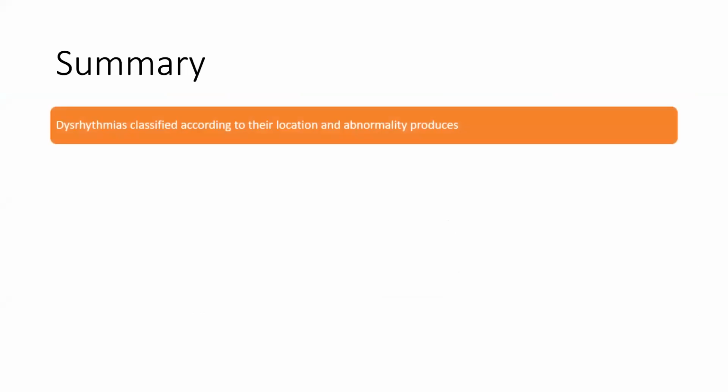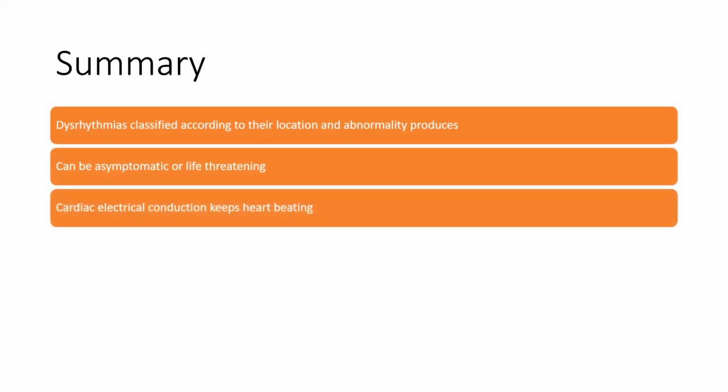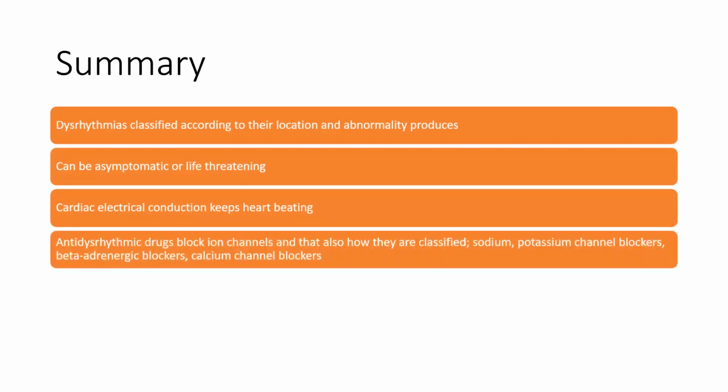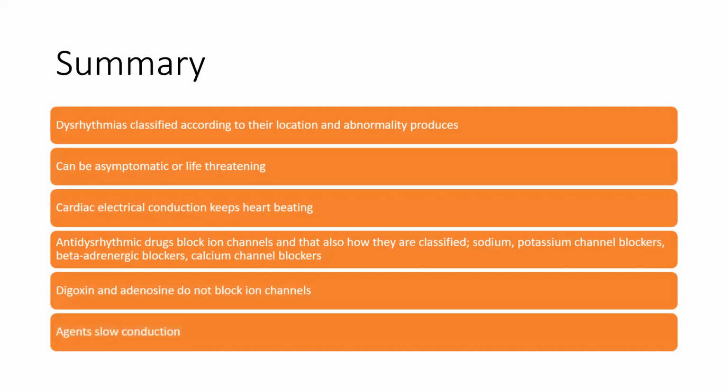Then in a nutshell, in the summary, dysrhythmias are classified according to their location and abnormality producers. They can be asymptomatic, or they can be life-threatening. Cardiac electrical conduction keeps the heart beating. Antidysrhythmic drugs block the ion channels, and that is also how they are classified: sodium channels, potassium channels, beta blockers, and calcium blockers. Digoxin and adenosine, which we studied, do not block the ion channels, but they also act as antidysrhythmic drugs. And these agents slow the conduction as well.